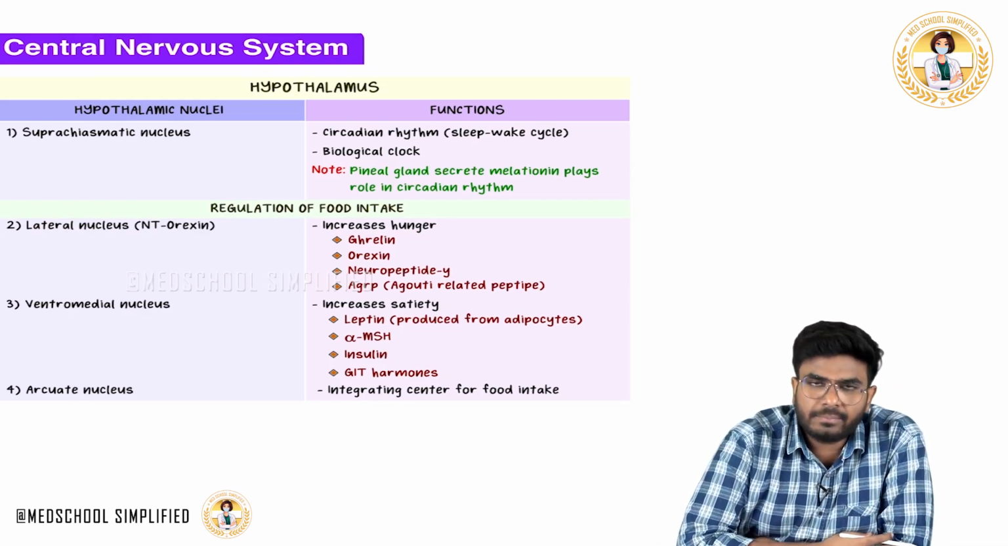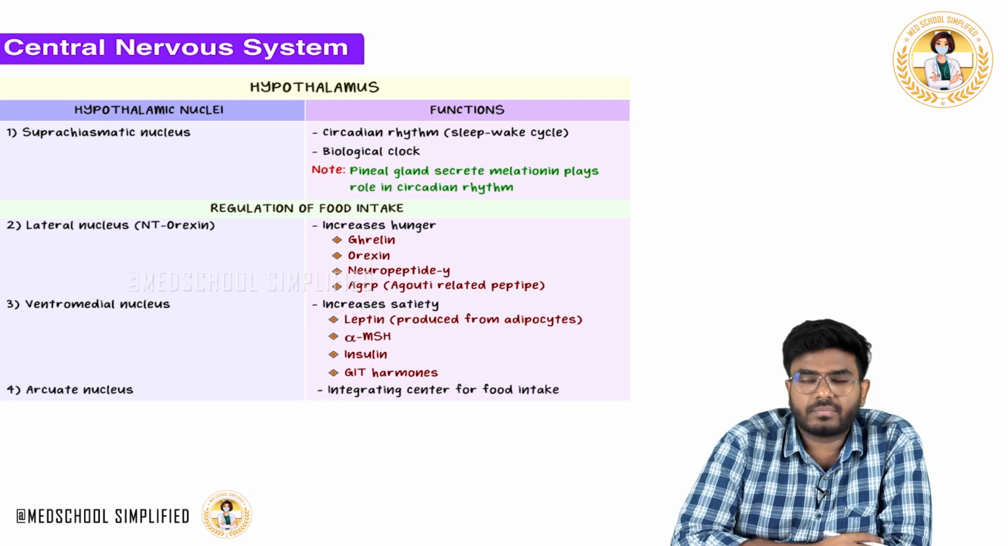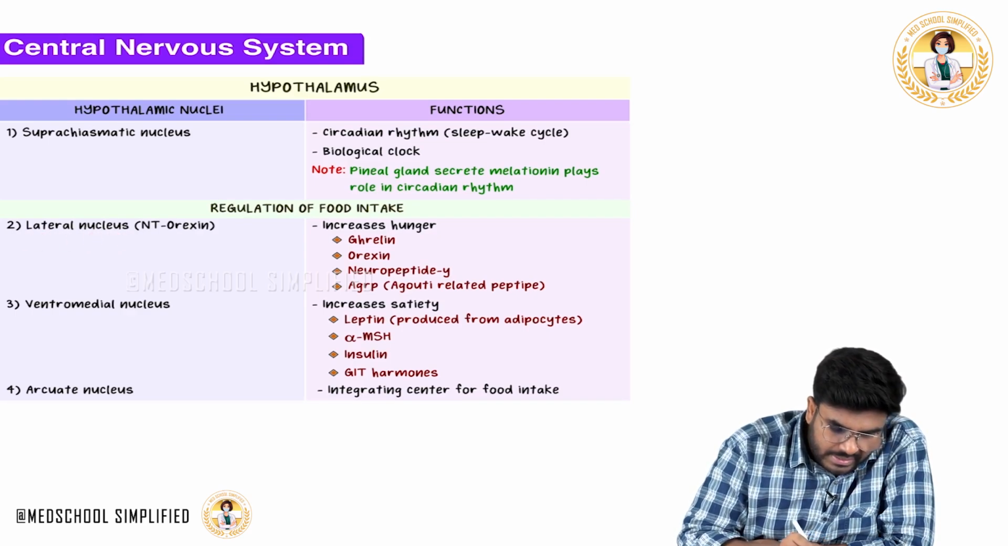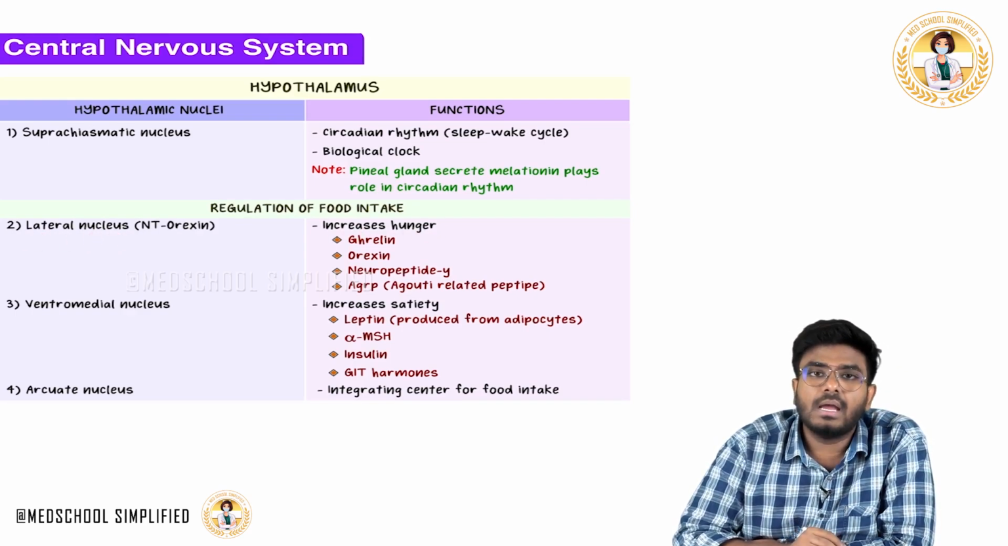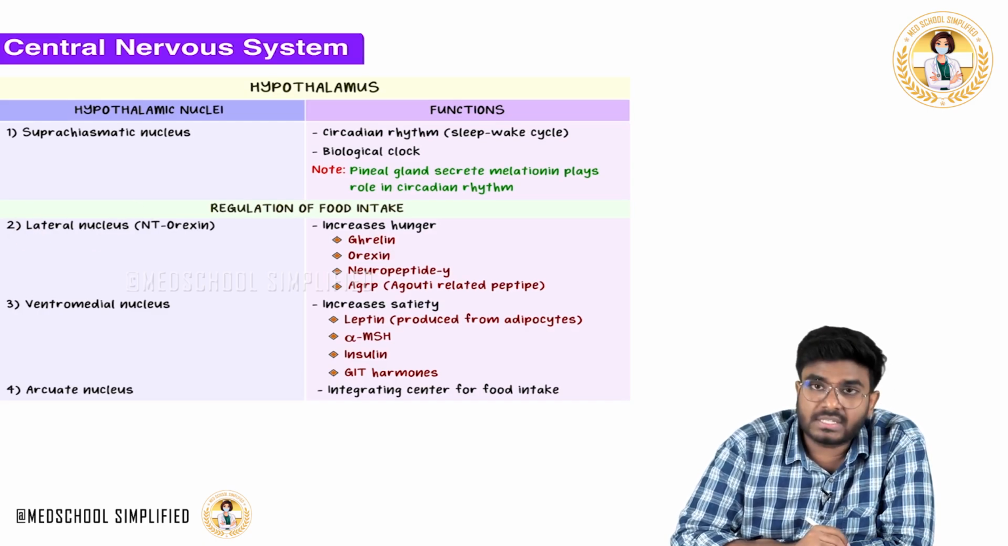If you are feeling hungry, during fasting, ghrelin is produced. The pancreas produces ghrelin. Now what will this ghrelin do? It will act on the lateral nucleus of the hypothalamus and cause hunger. So the lateral nucleus of the hypothalamus is considered the hunger center. It increases the hunger. And which hormones are going to act on this lateral nucleus?